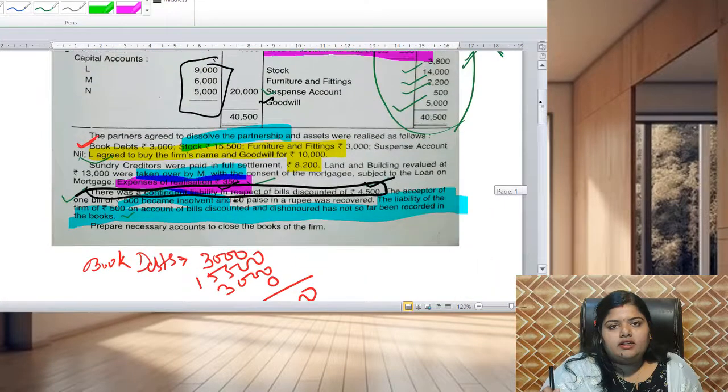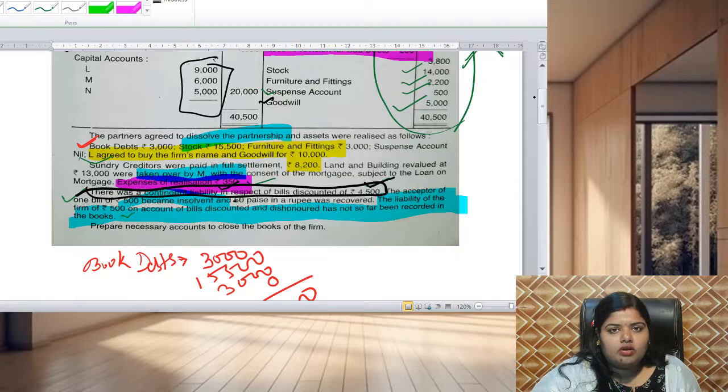If it is a credit, then it will be debited in the capital account. If there is a debit in the realization account, then it will be credited. Everything will go vice versa.